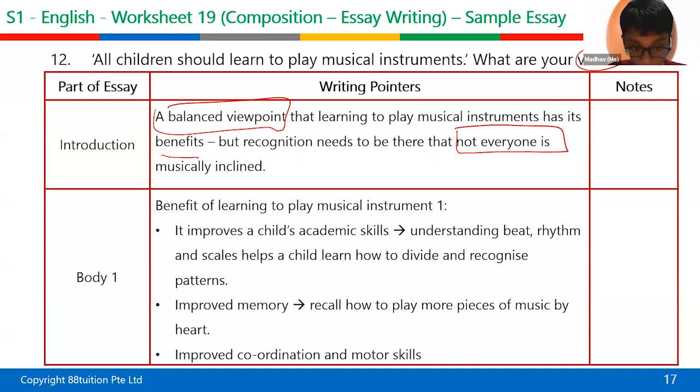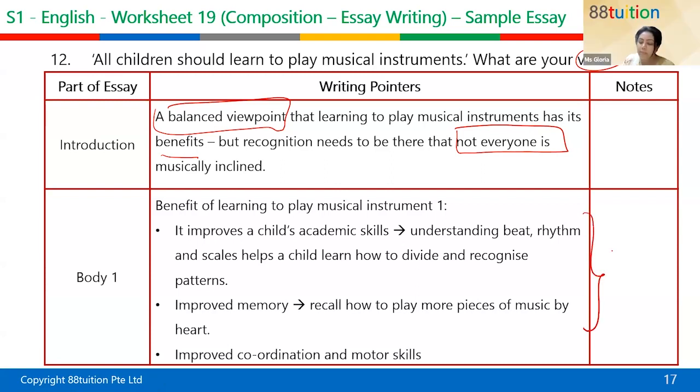Body one. Benefit of learning to play musical instrument 1. It improves a child's academic skills. Understanding beat, rhythm, and scales helps a child learn how to divide and recognize patterns. Improve memory, recall how to play more pieces of music by heart. Improve coordination and motor skills.